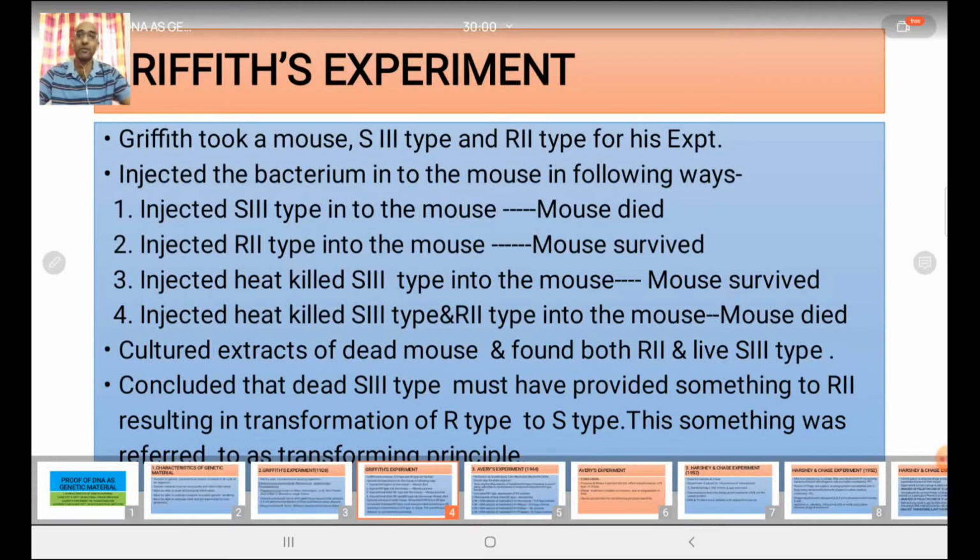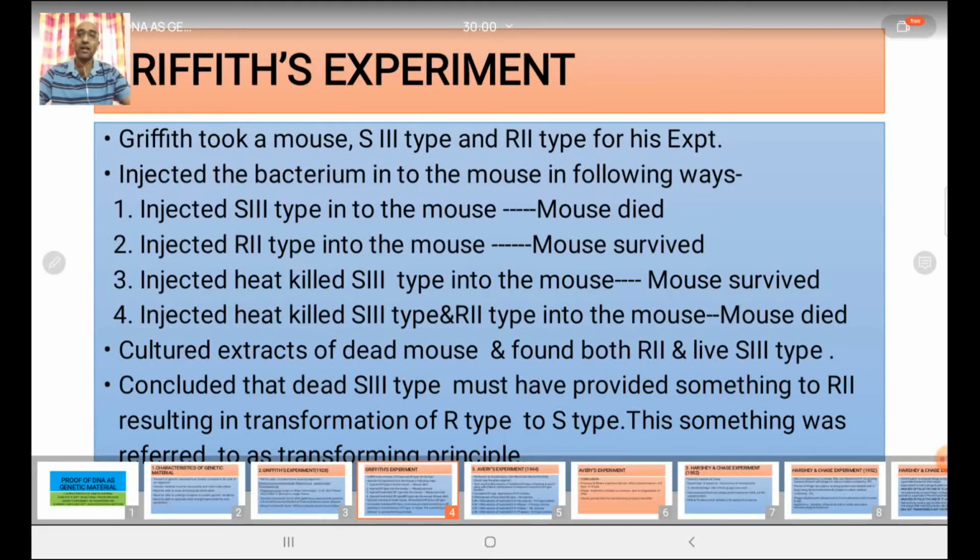This is quite evident from the fact that S type of bacteria had a gelatinous covering, which was able to protect itself from the defense mechanism of the mouse. So it was able to cause disease in the mouse. As a result, the mouse died. But as far as R type is concerned, it had rough colonies without any capsule. So it was being killed by the defense mechanism of the host. So there was no disease and thus the mouse survived.